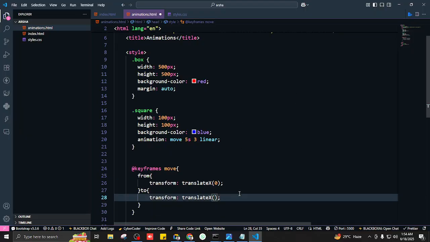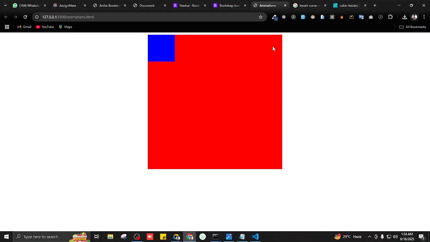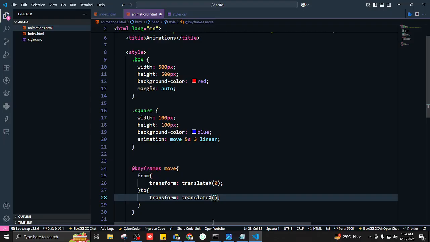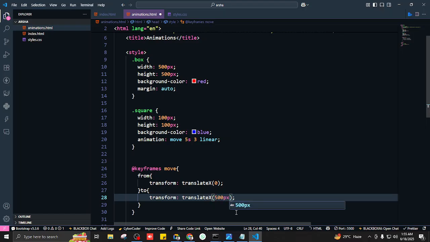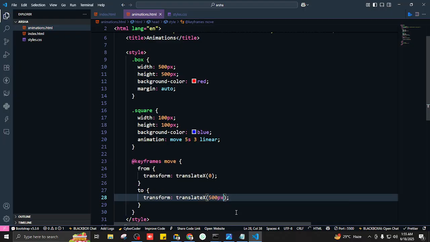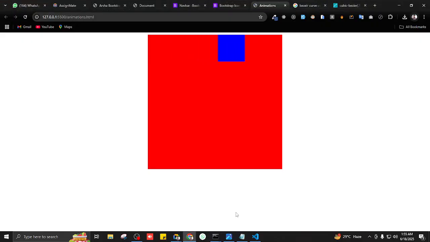So how much further do we want our blue box to go? We want it to go here. So how much is it? What's the width of the box? 500 pixels. So we want our box to move 500 pixels. So that's it. Save it, and our box starts moving. But there's a problem. How many times is it going to move? 3. So 1, 2, and this is the last time it's going to stop after this.